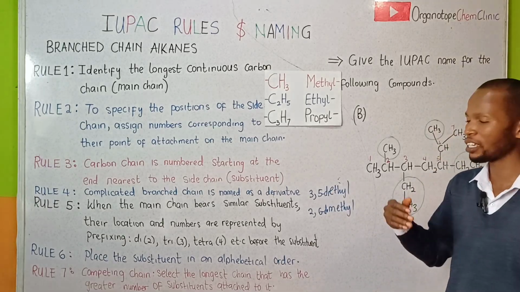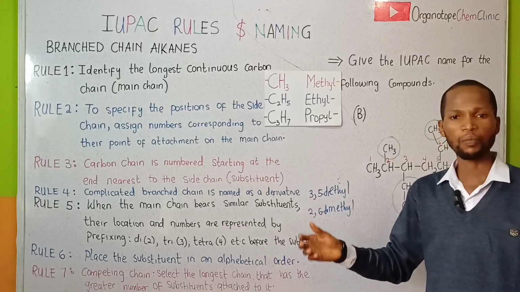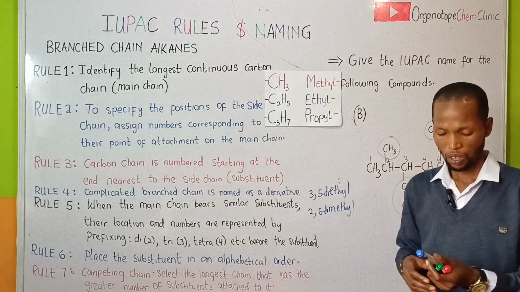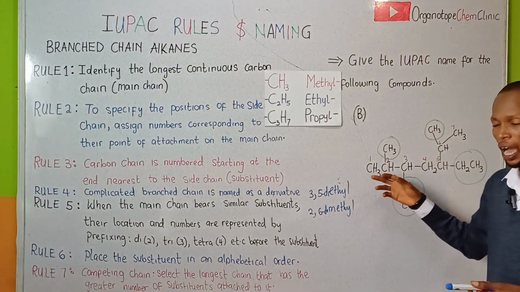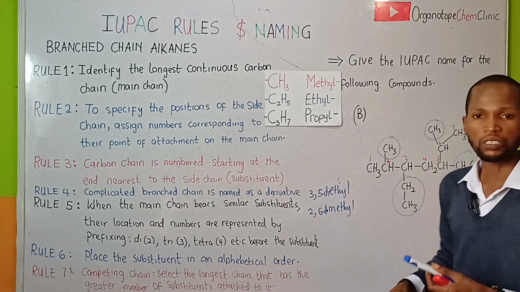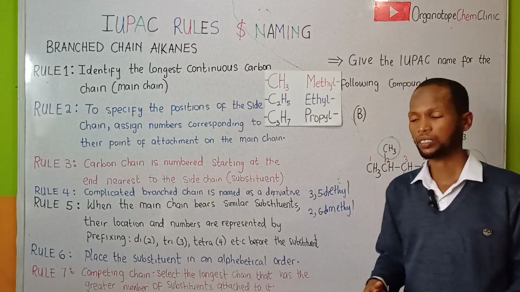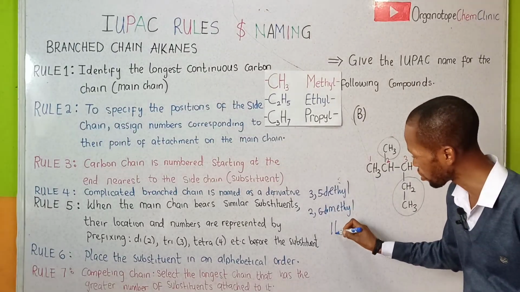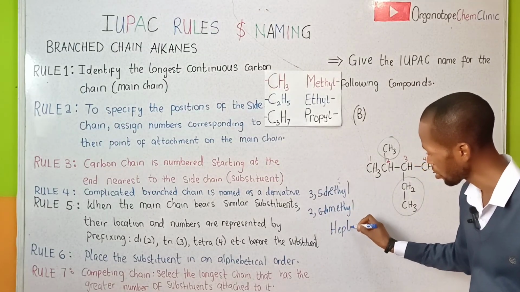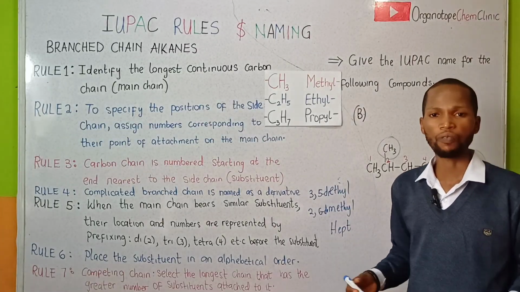The next thing is to consider the word root. The word root indicates the number of carbon atoms in the organic compound. How many carbon atoms do we have? We have 7 carbon atoms in the main chain. So 7 is represented as what? Hept. That's good. So I have hept right here, which indicates 7 from the Latin way of numbering.